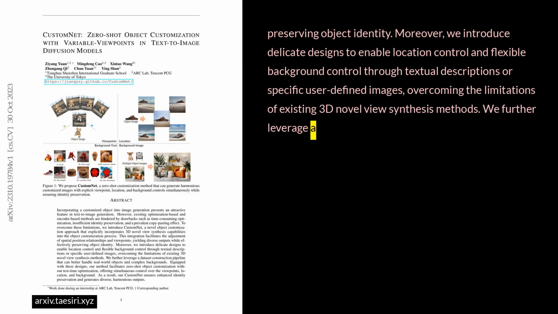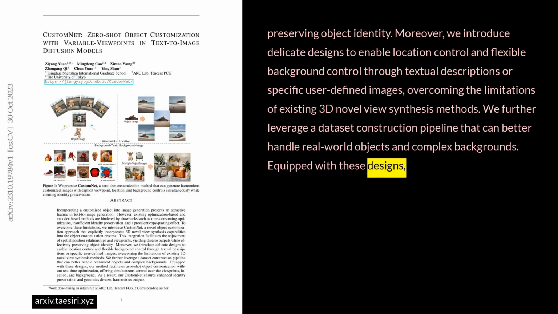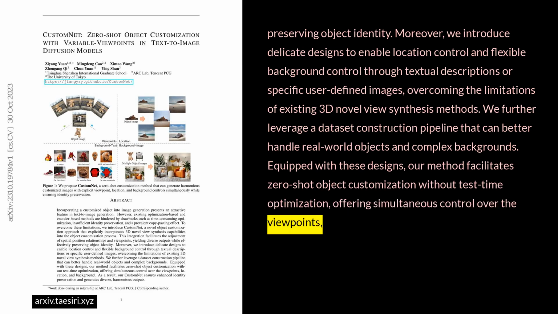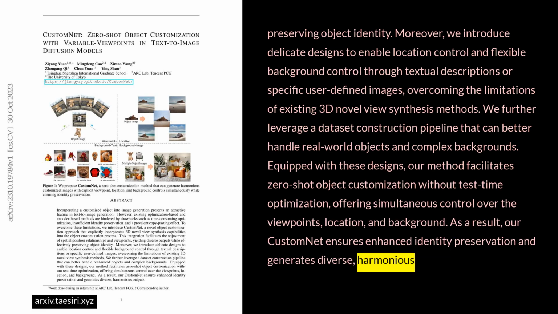We further leverage a dataset construction pipeline that can better handle real-world objects and complex backgrounds. Equipped with these designs, our method facilitates zero-shot object customization without test-time optimization, offering simultaneous control over the viewpoints, location, and background. As a result, our CustomNet ensures enhanced identity preservation and generates diverse, harmonious outputs.